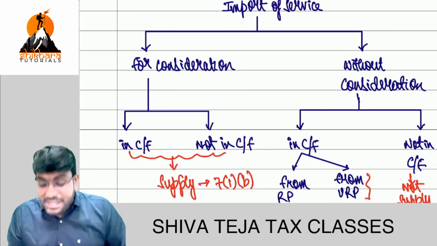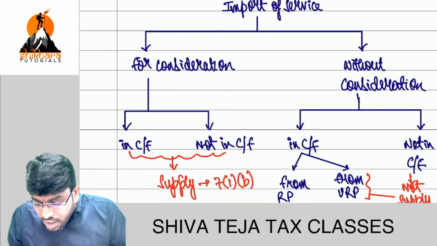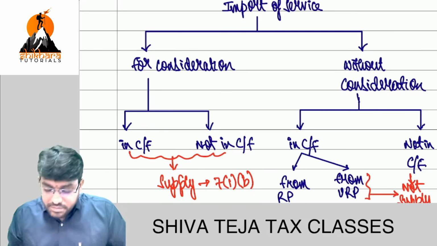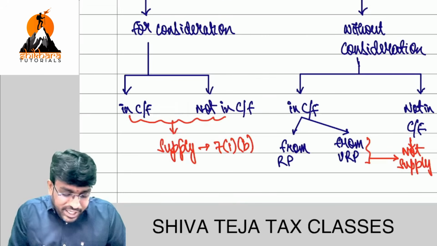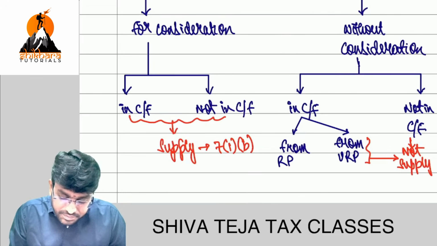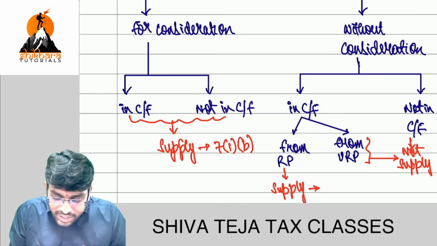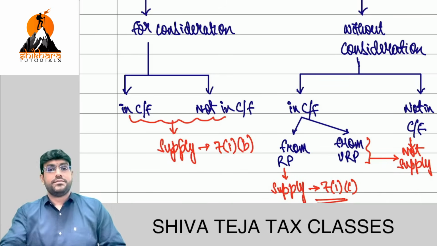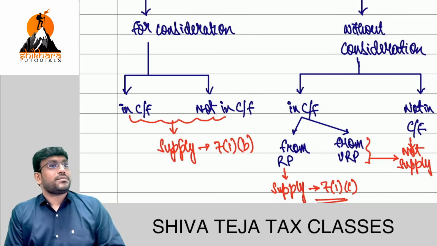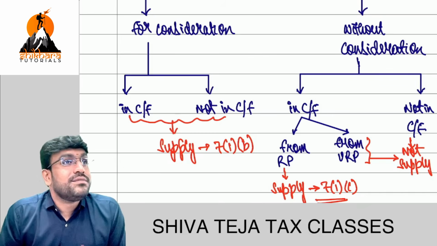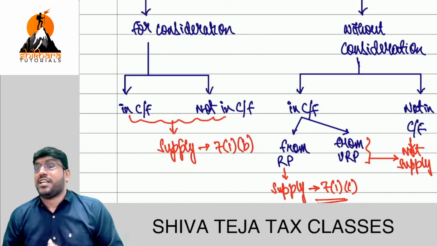If it is from unrelated person, it is not a supply. And if it is from related person, what will happen, friends? Supply. Then only will apply 7(1)(c). Full clarity? Exceptionally clear, my dear friends.